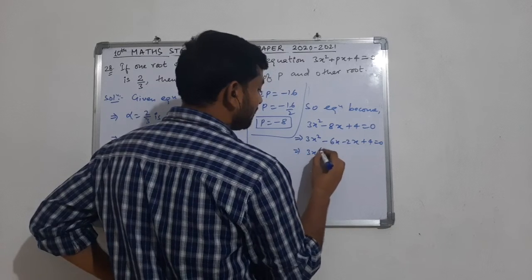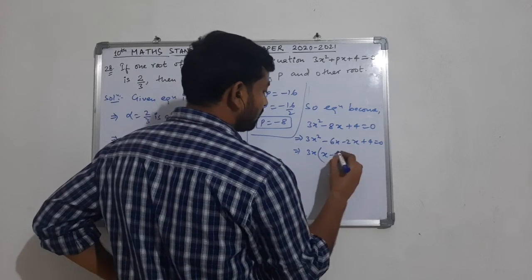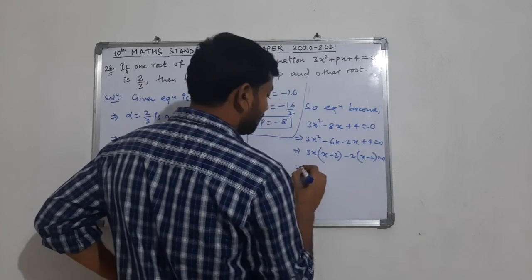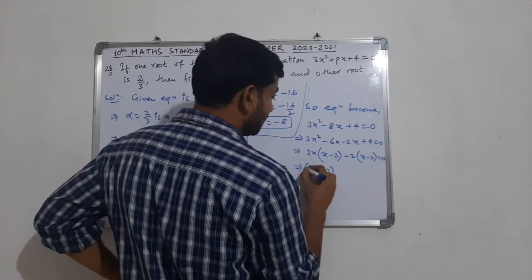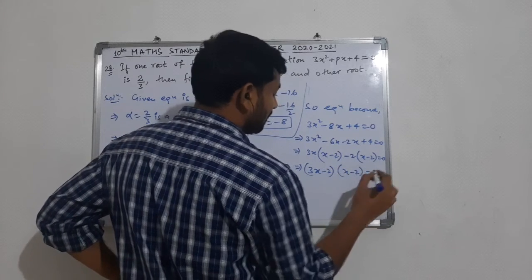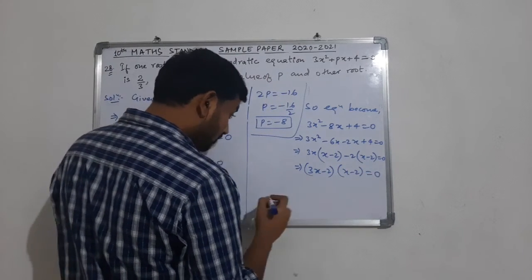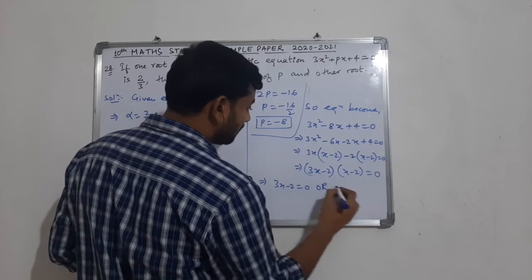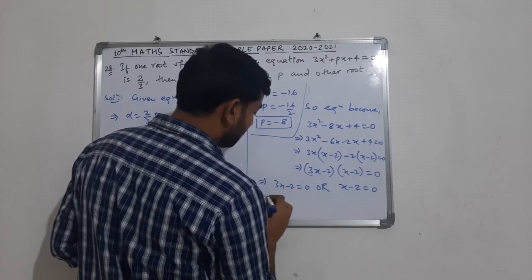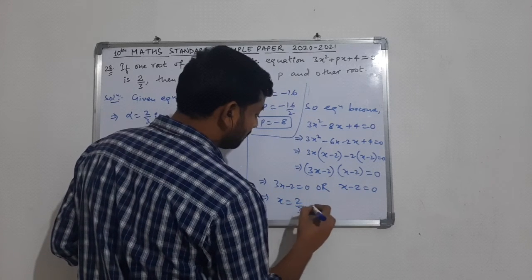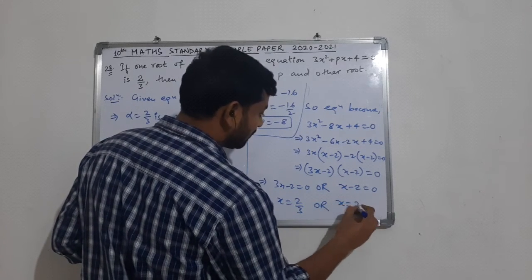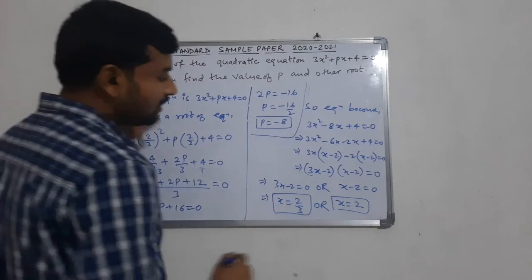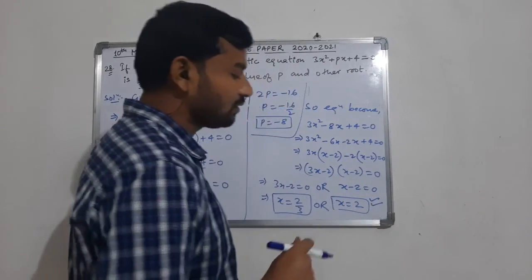So from here we can take 3x common, so x minus 2 will remain. From here we take minus 2 common, so x minus 2 is remaining. So we have two factors, 3x minus 2 and x minus 2. If we want to calculate the zeros of this equation, we have to equate them one by one to 0. So the values of x are 2 by 3 or x is equal to 2. 2 by 3 is already given to us, so the required other root here is x is equal to 2.